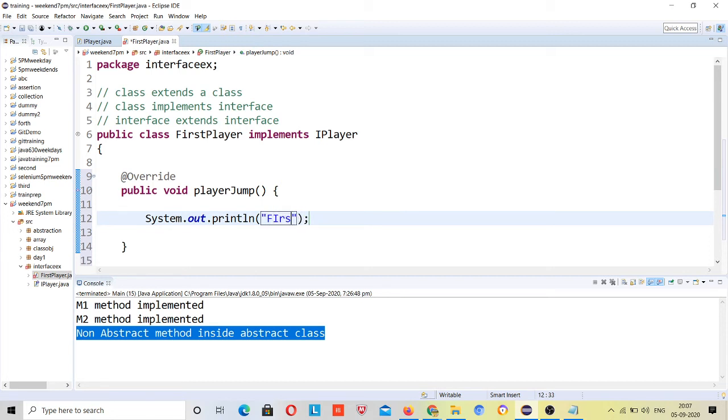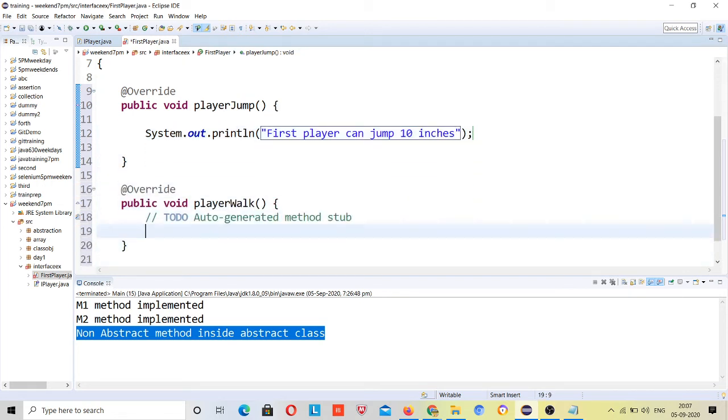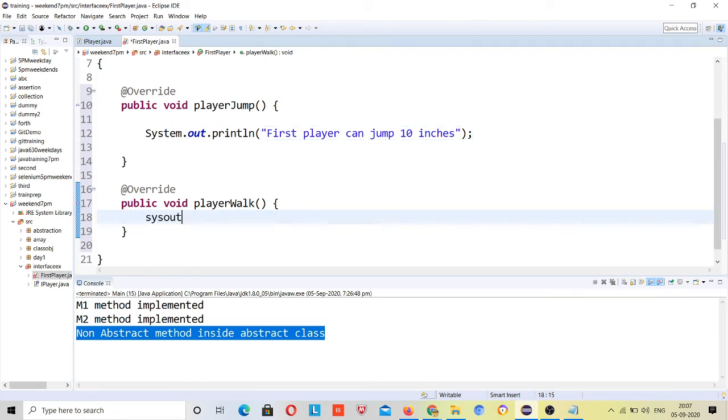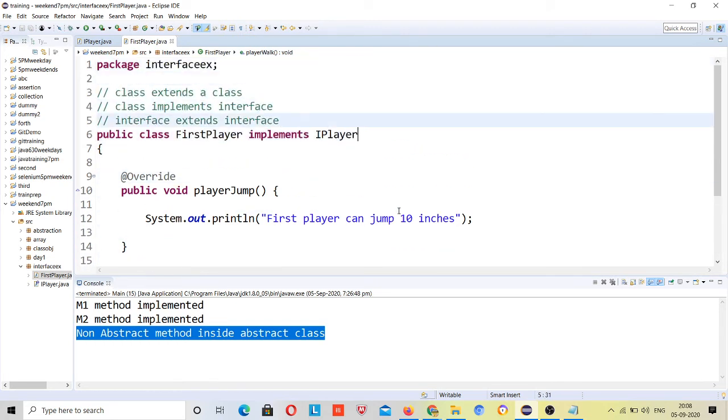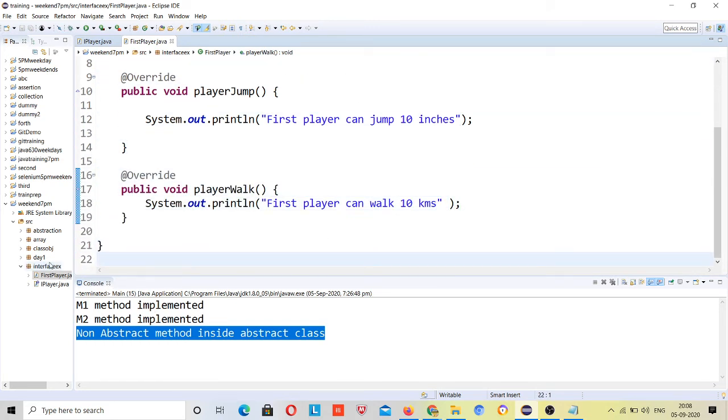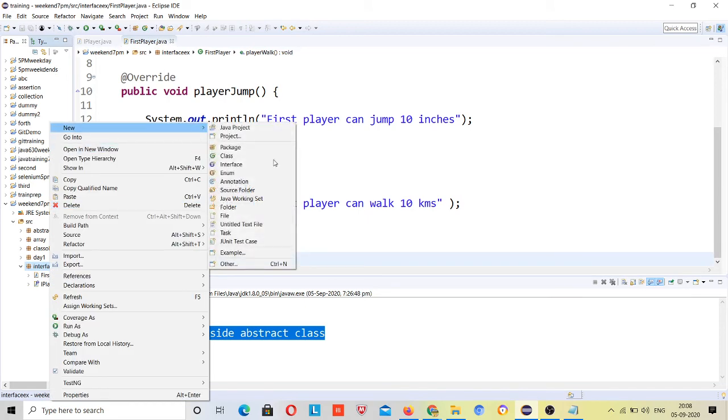First player can jump 10 inches, right? And sysout, first player can walk 10 kilometers, right? 10 kilometers. Okay, so this I have implemented. Now I can create object for this class.